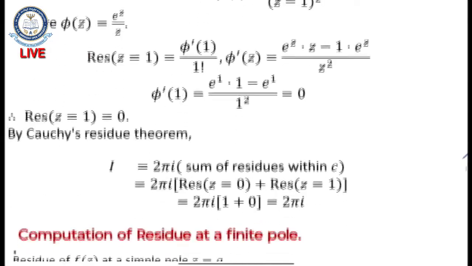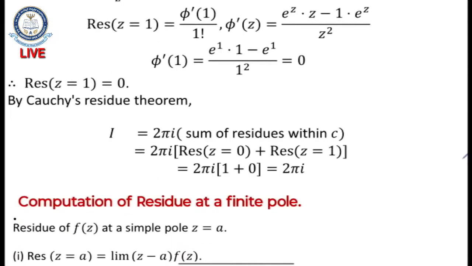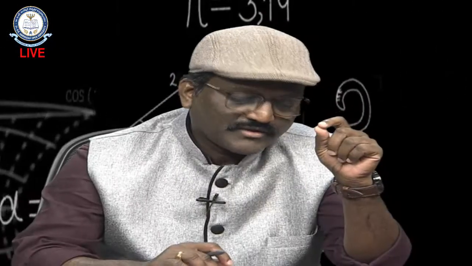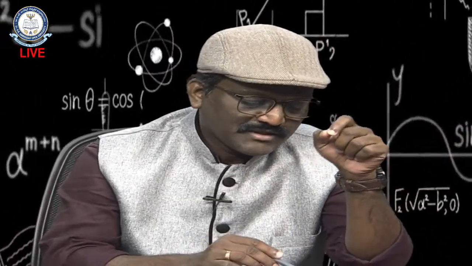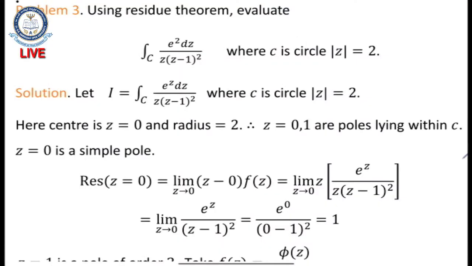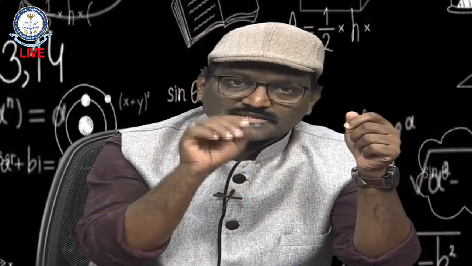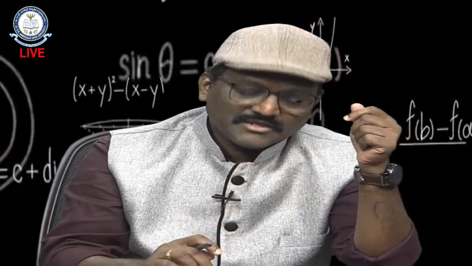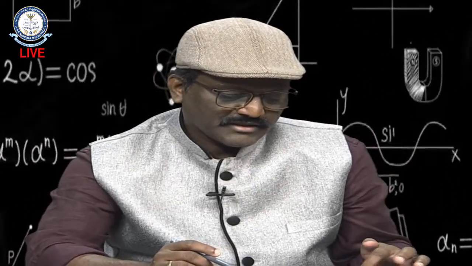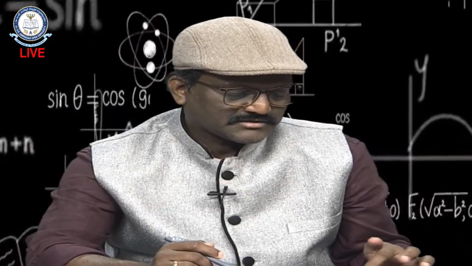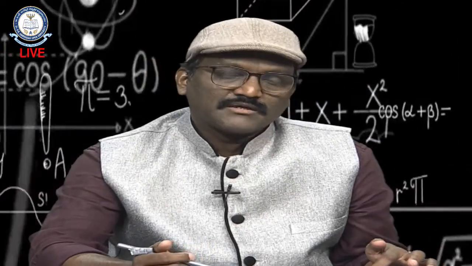Now the residue theorem, as I said: the integral value is equal to 2 pi into the sum of the residues inside the contour. One more important point: whenever we consider the singularities, they must be inside. Here the singularities are z equal to 0 and z equal to 1, both lie inside the circle mod z equal to 2. The radius is 2 here, and the points 0 and 1 lie inside. These are the formulae, the derivation of the formula for a simple pole and a pole of order m, and these are the shortcut rules to evaluate the residues.